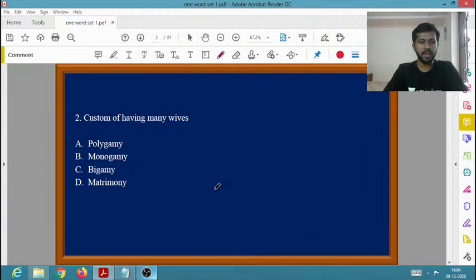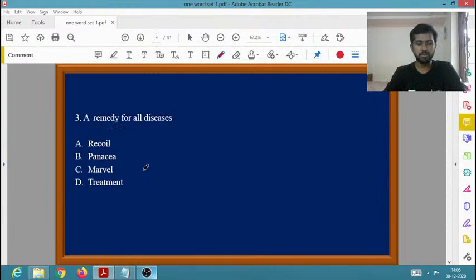So the custom of having many wives is known as polygamy. Have you heard about polygamy? Then we have monogamy, which means the custom of having only one wife. Then bigamy, the custom of having two wives. Then matrimony, it is a normal case, matrimony sites and all, it is familiar to you. So polygamy is the custom of having many wives. So moving on to the next.